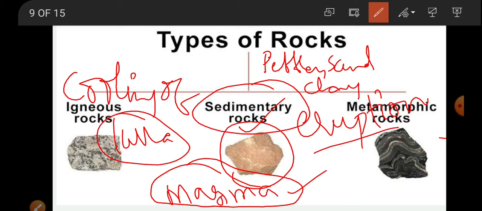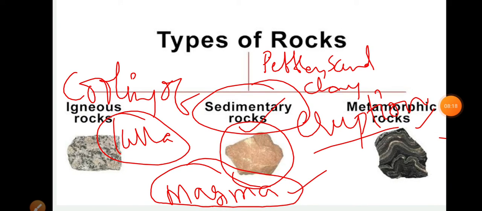And the third type of rocks we call metamorphic rocks. These metamorphic rocks are formed from igneous rocks.